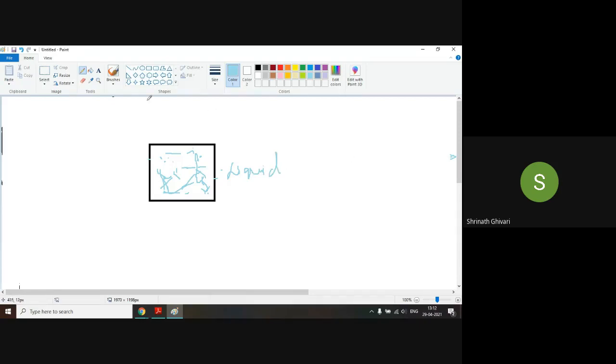And there is one more container with some gas. In one container there is liquid, and in another container there is gas.